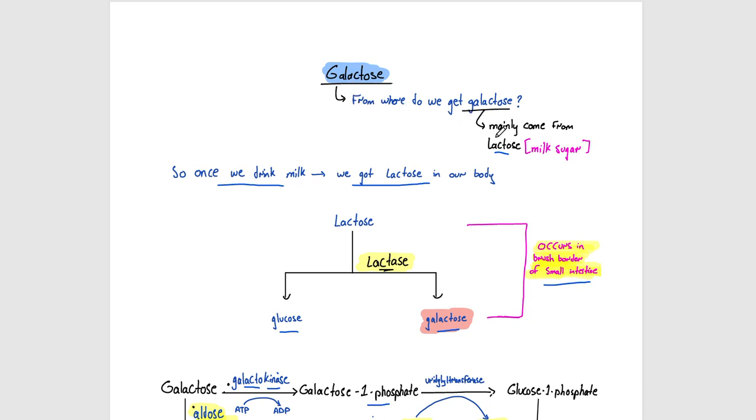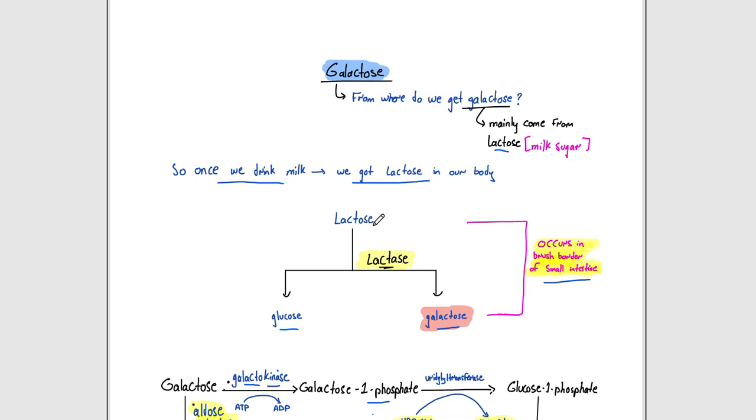The galactose mainly comes from lactose, and lactose is found in milk, dairy products, and so on. So once we drink milk, we get lactose inside our body. Then the lactose will be broken down into glucose and galactose by the lactase, and this occurs in the brush border of the small intestine.